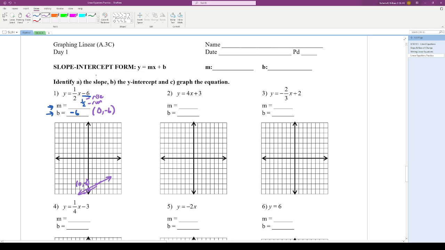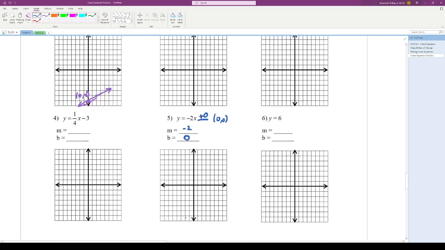I want to look at number 5 real quick because that's something I don't think we've seen yet. We have y equals -2x, and then there's a piece missing. So we need to think of that missing piece as being +0, right? So that means our y-intercept, it's not that it doesn't exist, it's just at (0, 0). Our y-intercept b is at 0. Our slope is just -2, like we're used to.